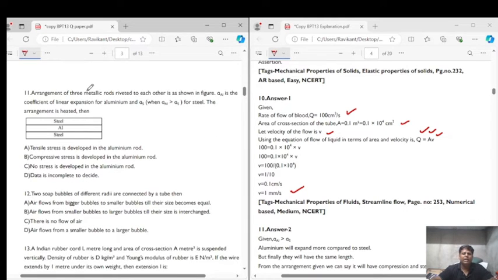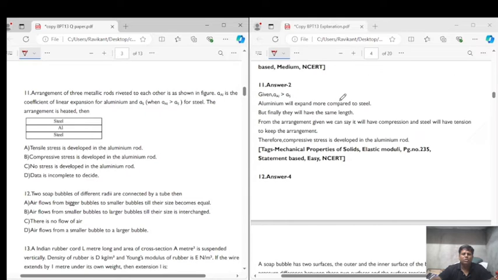Now, let's get into question number 11. Question number 11 says that the arrangement of the three metallic rods riveted to each other is shown in the figure.